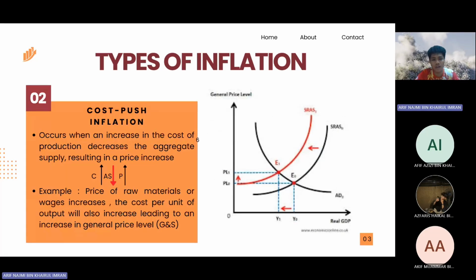Cost push inflation occurs when an increase in the cost of production decreases the aggregate supply, resulting in the price increase. This type is caused by an increase in the cost of production for each unit of output produced. For example, if the price of raw materials or wages increases, the cost per unit of output will also increase. When the cost of production increases, aggregate supply decreases and causes the price of goods and services to increase, and that's cost push inflation. So let's relate to the relevant data in 2036.